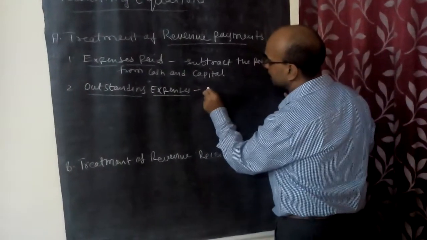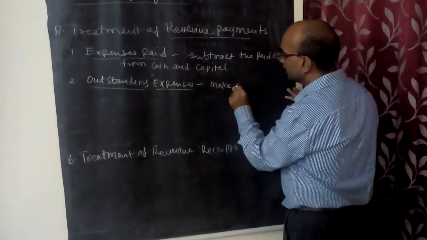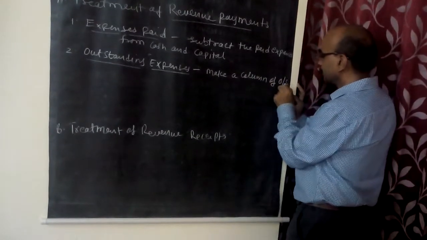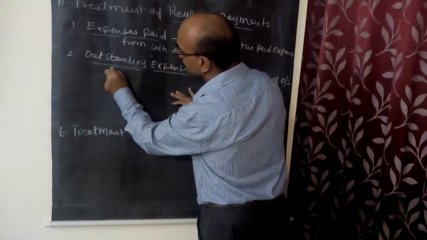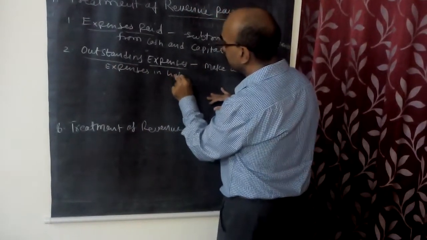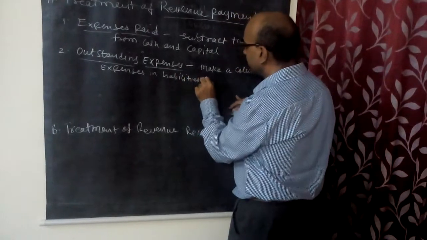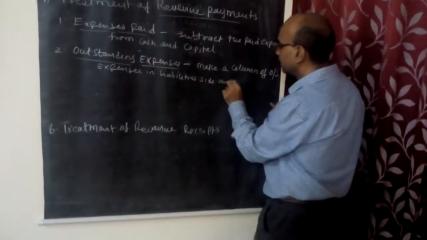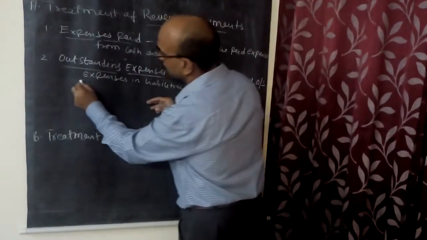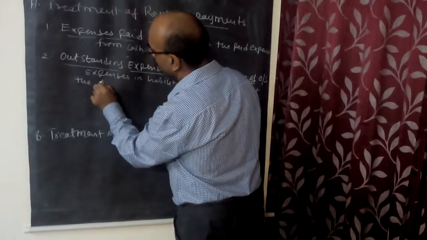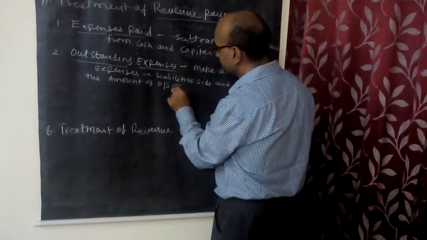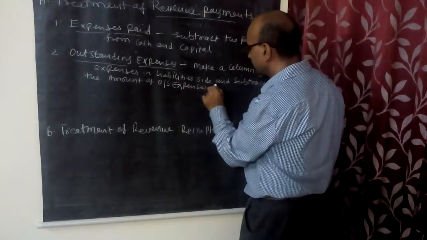Make a column of outstanding expenses on the liabilities side and subtract the amount of outstanding expenses from capital.